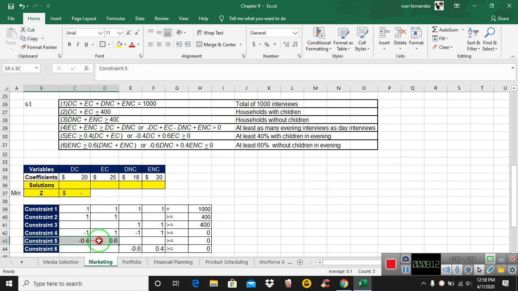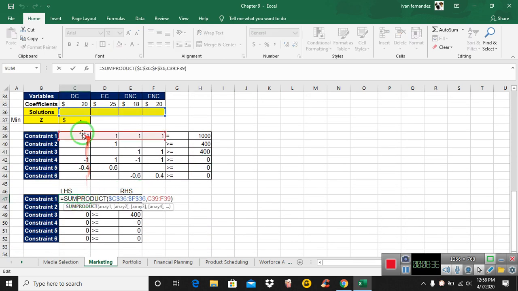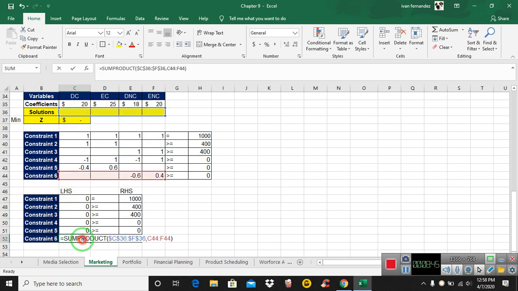This is where you have to be a little careful. Be careful with constraint number 4, because you also have a couple of negatives there. And here you have negative 0.4, 0.6, and negative 0.6, and positive 0.4. And these are 1, 2, 3 greater or equal to 0. Yes, that is correct. Then you build your constraints. Let's take a look. So this range times that range. Yep, looks good. I'm going to check the last one. Looks good. Since I always drag, all I do is check the first one and the last one. If they look good, that means the ones in the middle should be okay as well.